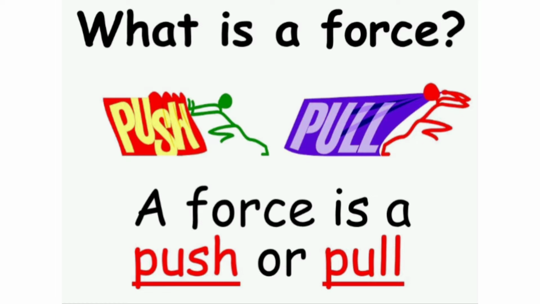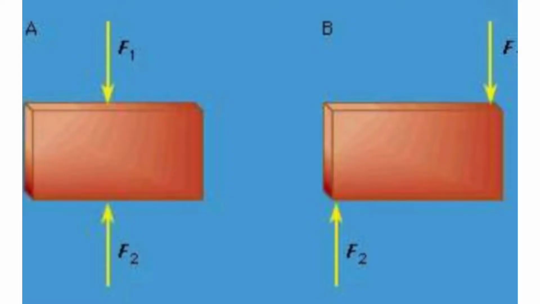What would happen if the force is applied away from the center of mass? For example, when force is applied on one side of a brick, the force tends to rotate or turn the body. When force is applied at the center of the brick, it moves the brick in a straight line.